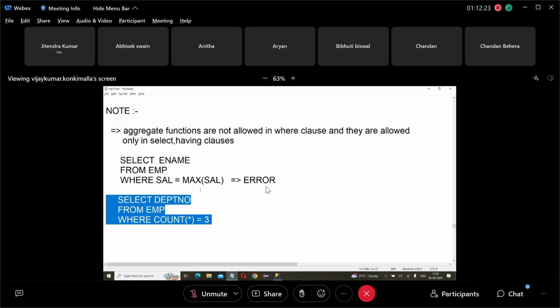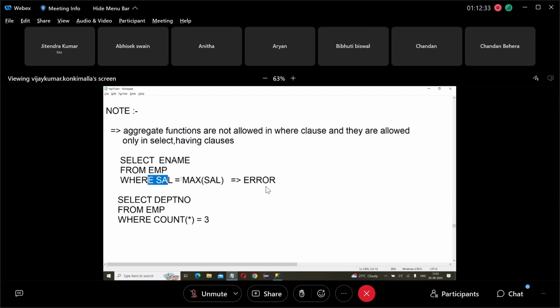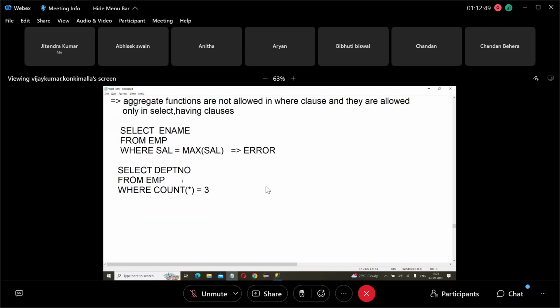Why? Because where clause execution is different. Aggregate function execution is different. See here, the where clause is executed row by row. Max is applied on a group of rows. So the where clause is applied row by row, but this is applied on a group of rows. So that's why we cannot call this function in where clause.